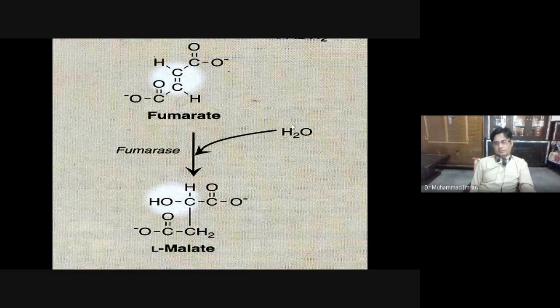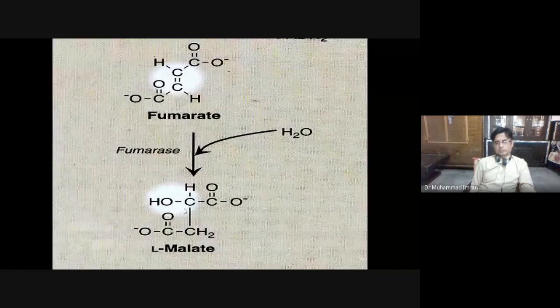One water molecule is added into the fumarate and it is changed into malate. Actually, one hydroxyl group is added here and one hydrogen is added here. It is changed into CH2 CHOH. So fumarate is changed into malate.